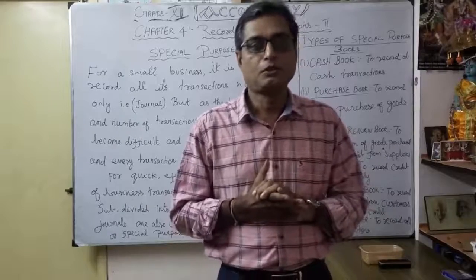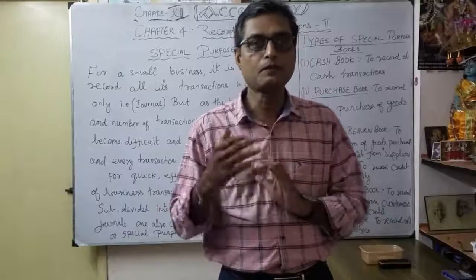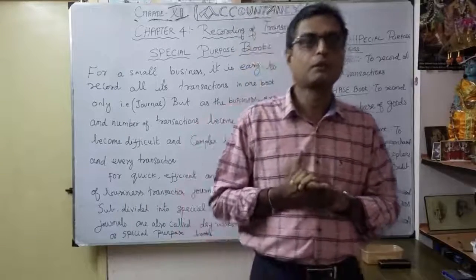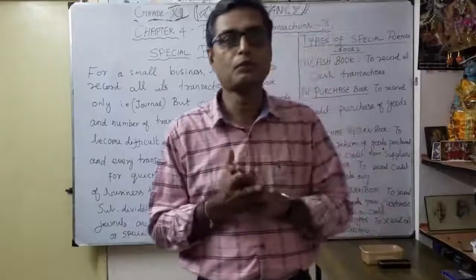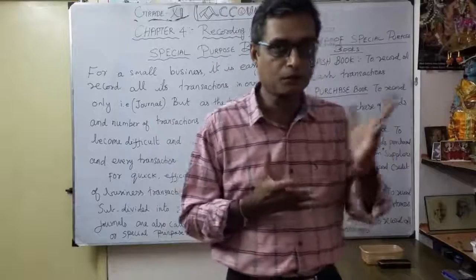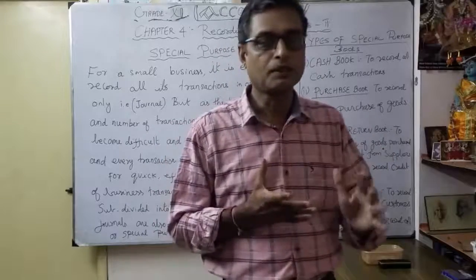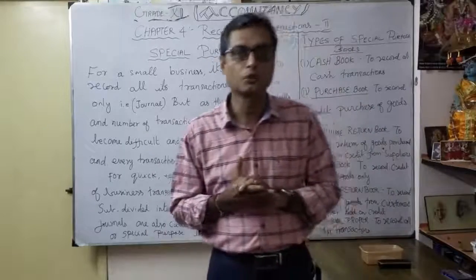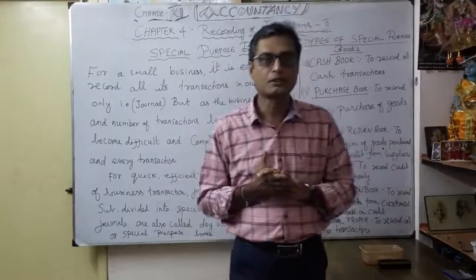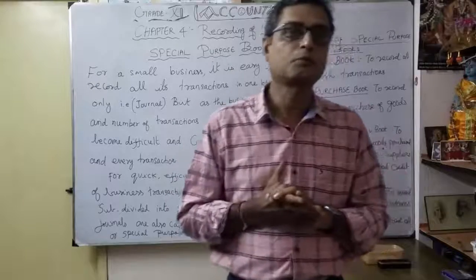Now today I am going to move to chapter number 4, recording of transaction part 2. What was part 1? Recording of transaction part 1. We learned many things: the accounting equation, then the traditional approach, then the modern approach, the rules of the traditional approach, and the 5 elements of the modern approach.